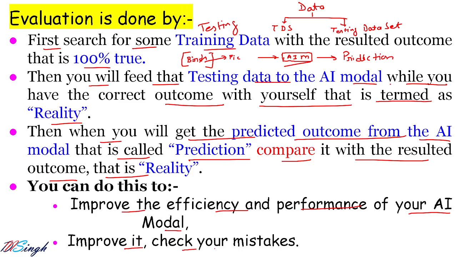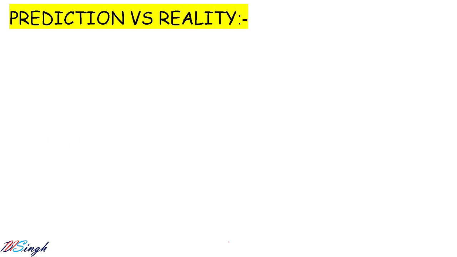Improve it, check your mistakes. अगर वो ठीक से काम नहीं कर रहा है तो we are going to take some programming decisions and reprogram that model or do some modifications in it so that it can predict the accurate outcome which matches the reality.